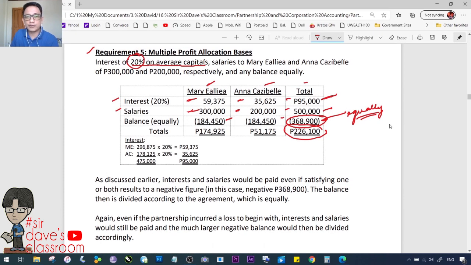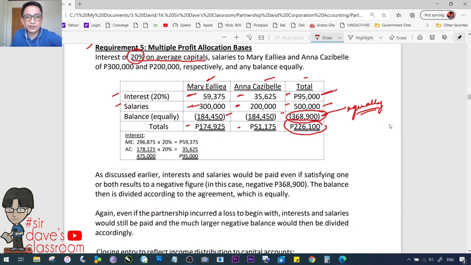Therefore, 174,925, 51,175. So, if you see any typographical error, class, please be vigilant, paki-comment din sa baba so that we can improve our material. Sa next printing ng ating book, ma-incorporate natin yung correction. Anyway, class, most 99% of the correction we have already seen and corrected in the soft copy din sa susunod na publishing. And we also made your teachers aware of those typographical errors dun sa solutions manual na binibigay natin sa kanila. Okay? So, this is our schedule of profit distribution.